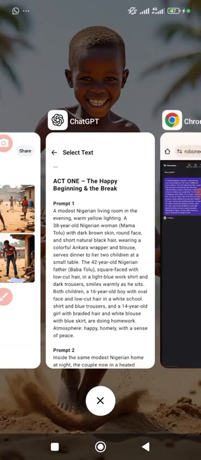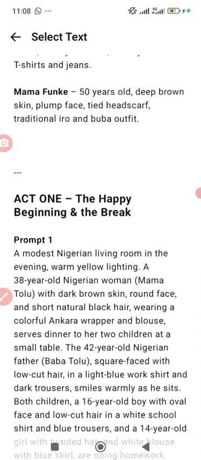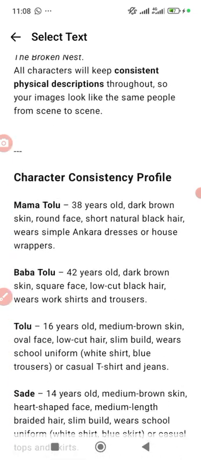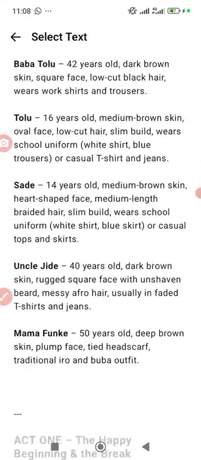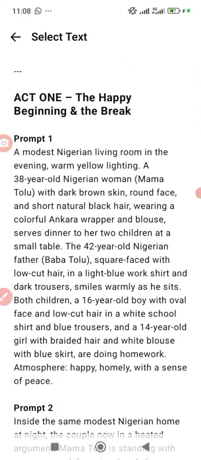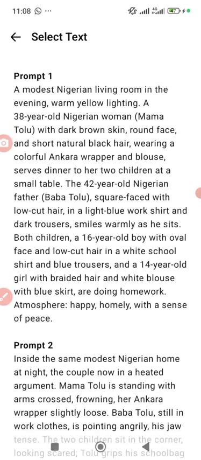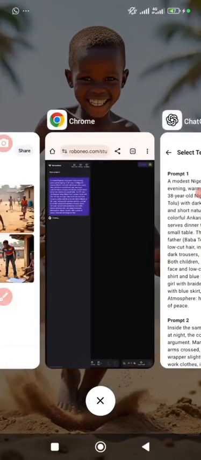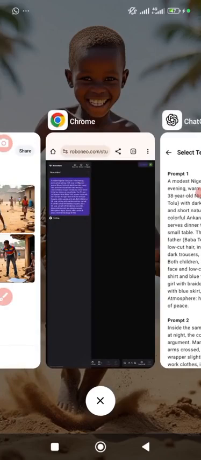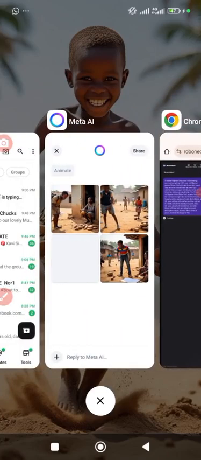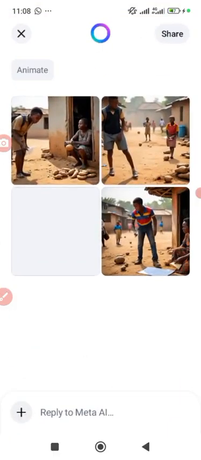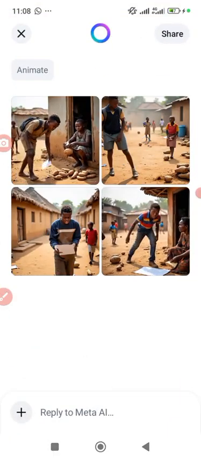As it is creating, I hope you can still recollect all we have discussed about creating a script, or a drama or stories, anyhow you call it. I also released a video on how to use Meta AI to create a video at its own level.